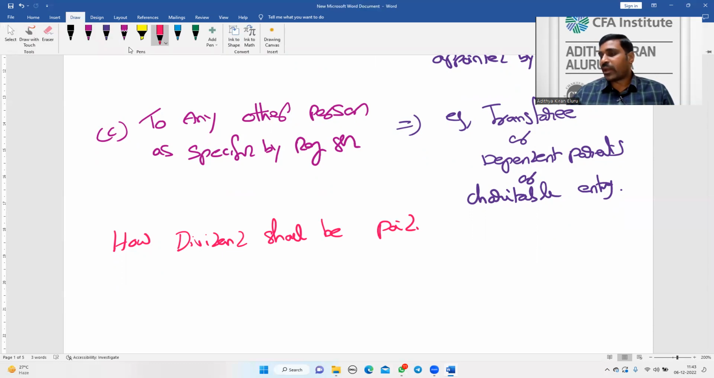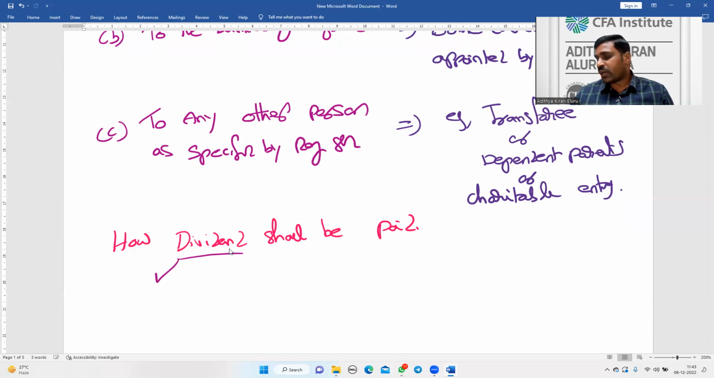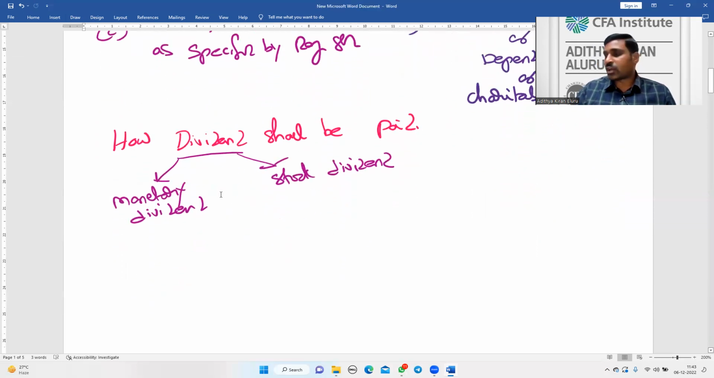Dividend shall be paid in two forms. What are the two forms of dividend? Monetary dividend and stock dividend. Two types of dividend will be there.